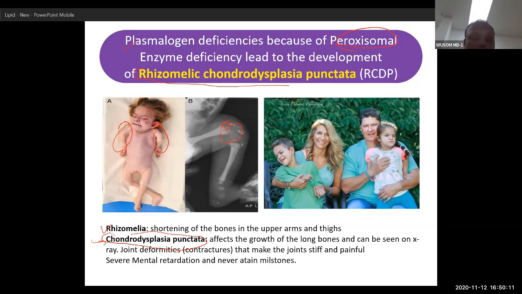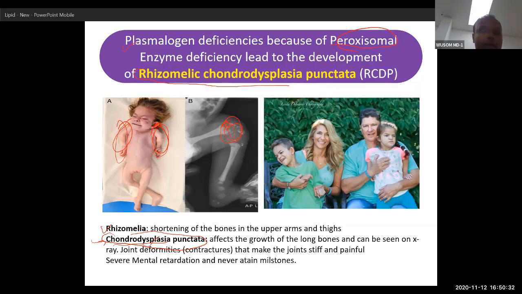If cartilage has a problem, it is called chondrodysplasia, a degeneration of cartilage. So plasmalogen deficiency leads to epiphyseal cartilage deficiency and cartilage deficiency in other places also, and that is why the limbs are very small.